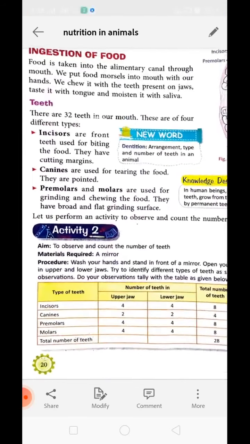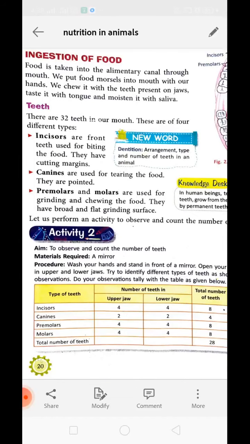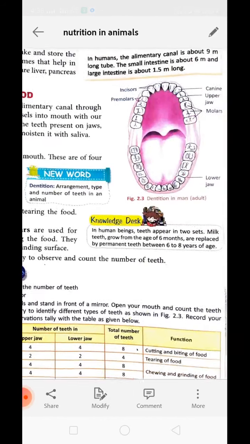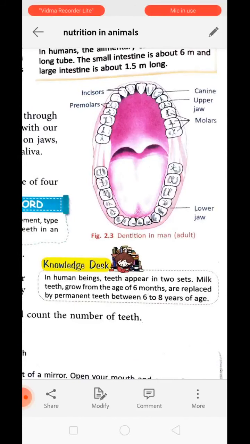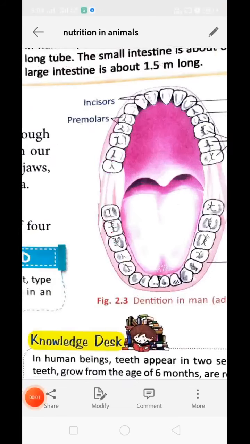So first understand what teeth are. Teeth are the hard structures which help us to crush the food. There are 32 teeth in our mouth. You can see there are 32 teeth in our mouth. These are of 4 different types. In case of children, it is 20 in number. Okay, it is 20 in number in case of milk teeth.